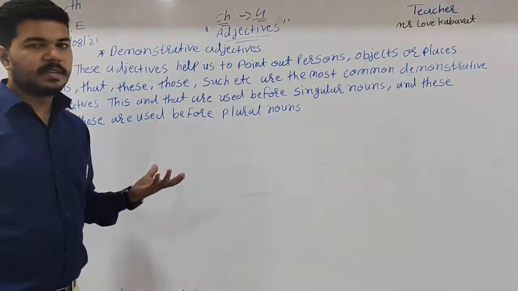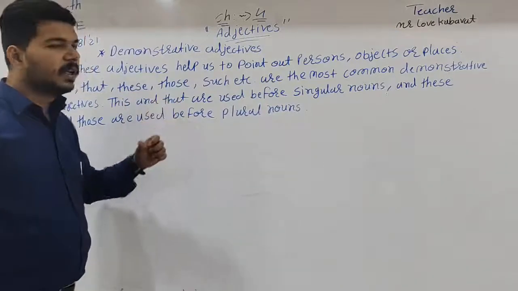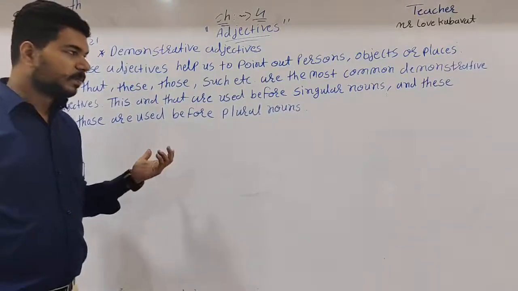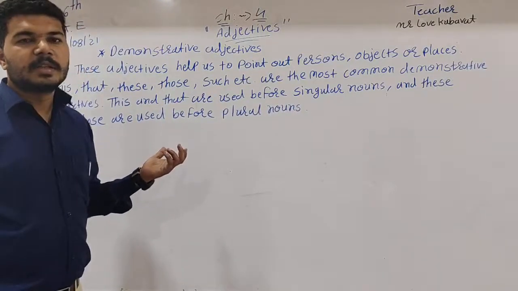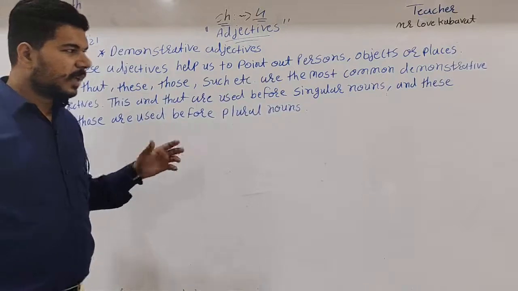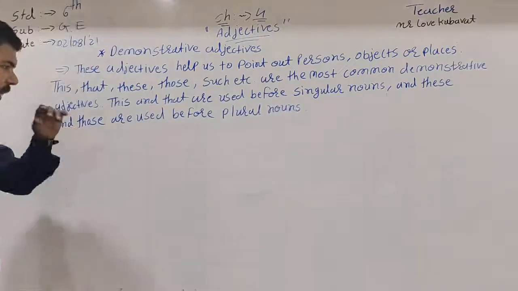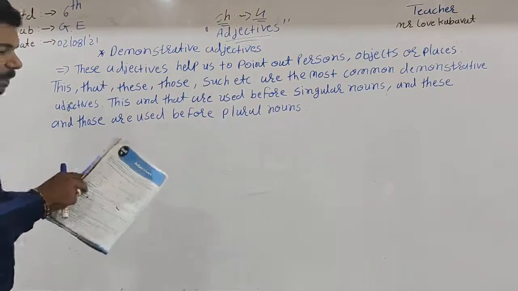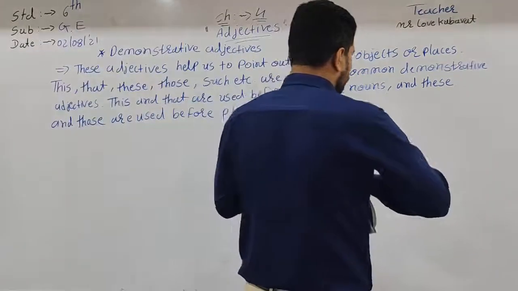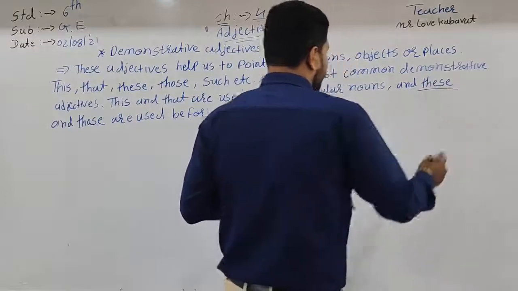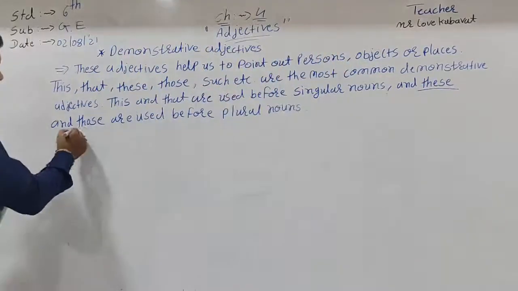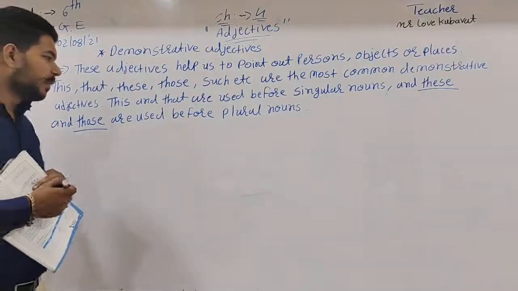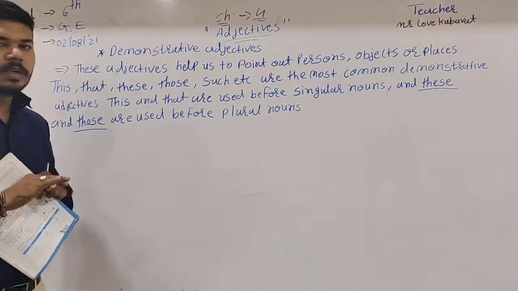If the sentence indicates this or that, you can easily identify that the sentence is singular. And these and those are used before plural nouns. So both the words these and those indicate that the sentence is plural, meaning they are used before plural nouns.